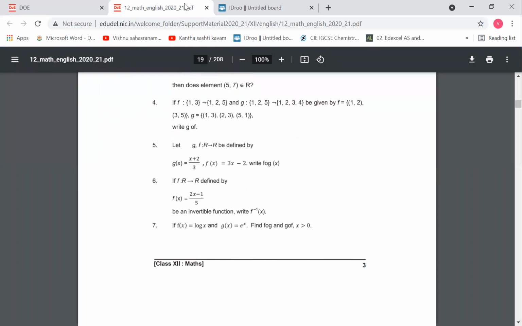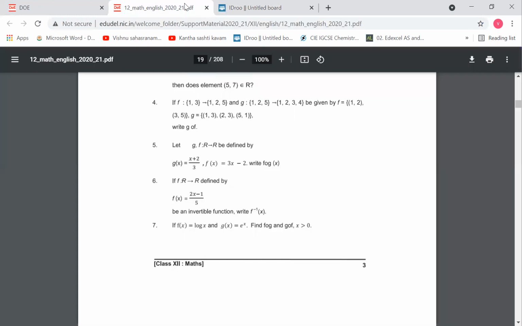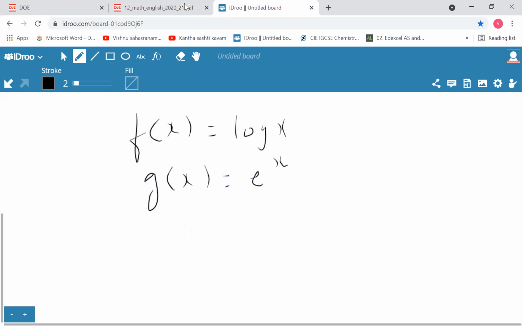If f of x is equal to log x and g of x is equal to e to the power of x, find f of g and g of f where x is greater than 0. So given f of x is equal to log x and g of x is equal to e power x.